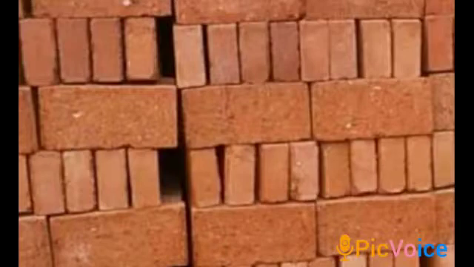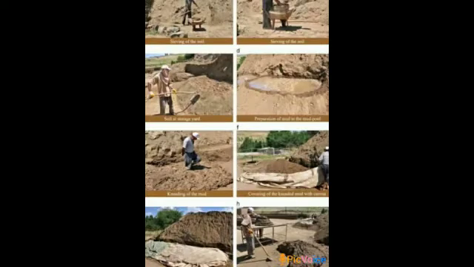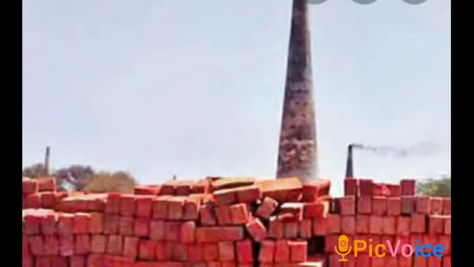Clay is used to make bricks. Children, why are we using bricks? Yes, bricks are generally used to make houses. Children, you know how bricks are made? First, the clay is cleaned and mixed with water. Then they add things like sand, ashes and iron. Then the paste is molded, that is shaped into bricks. Finally, the bricks are fired in kilns.